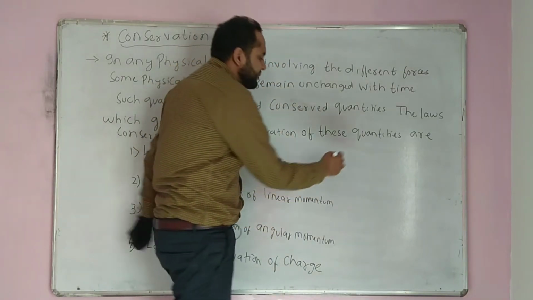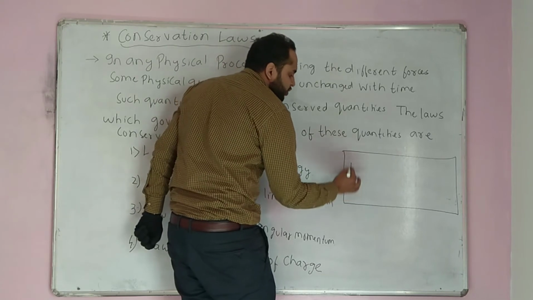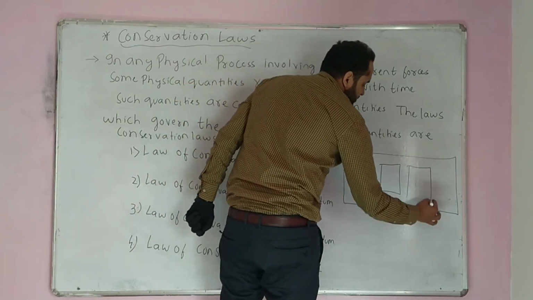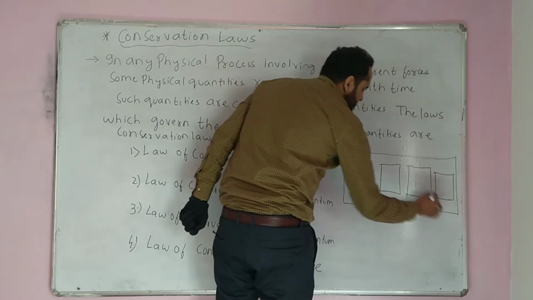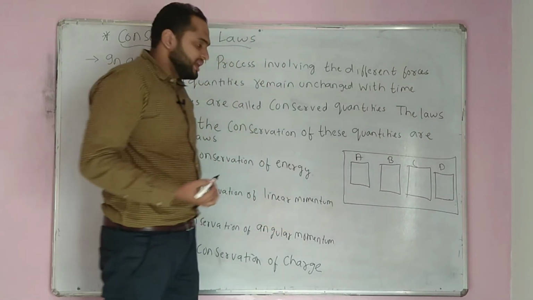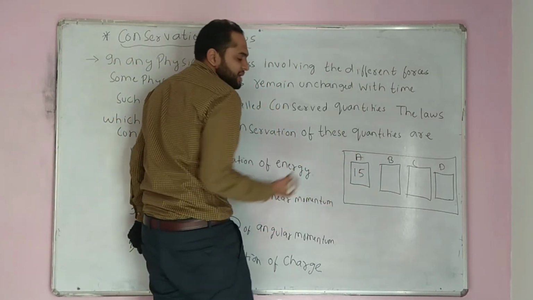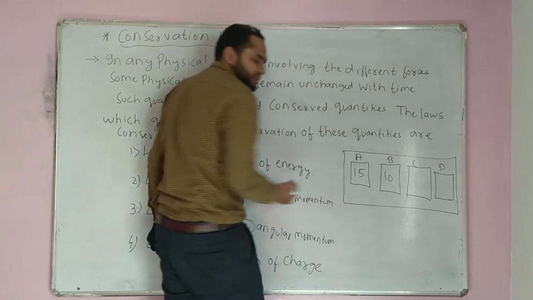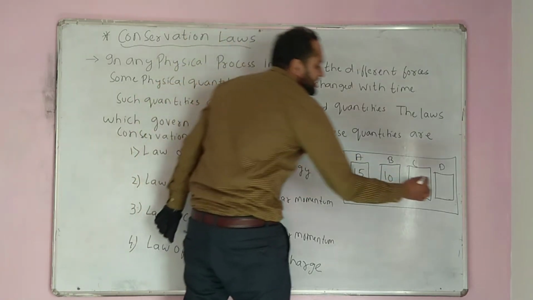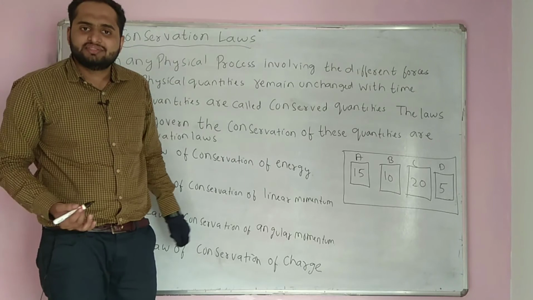For example, आपके घर मान लो एक system है, and you have 4 boxes to store coins, right? And the boxes are A, B, C, D. In box A, you have stored 15 coins. In box B, you have stored 10 coins. In box C, you have stored 20 coins. In box D, you have stored 5 coins. Right? And the total is 50 coins.